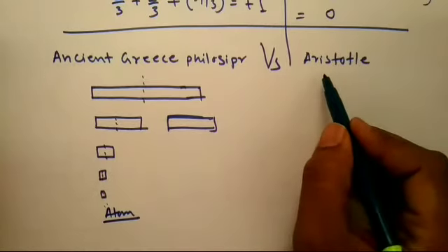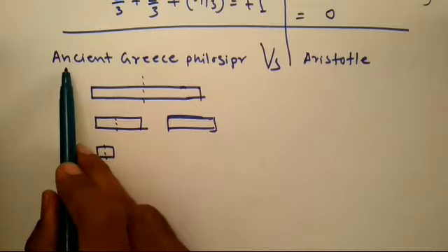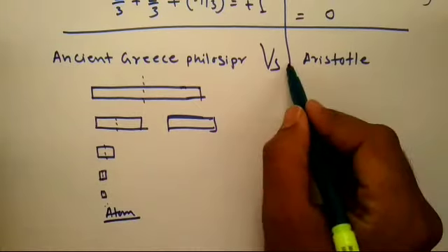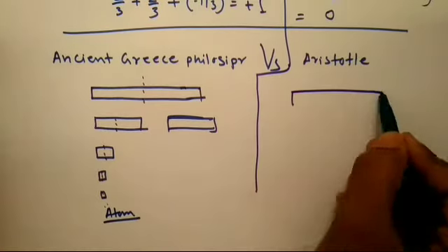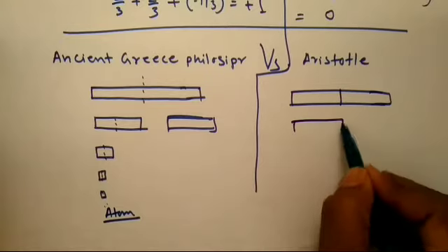But Aristotle had exactly the opposite ideological views to the Greek philosophers. Aristotle thought if there is any thing, that thing must be forever divisible.